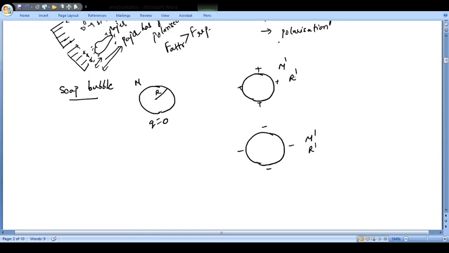So will there be any change in m dash and r dash after charging?